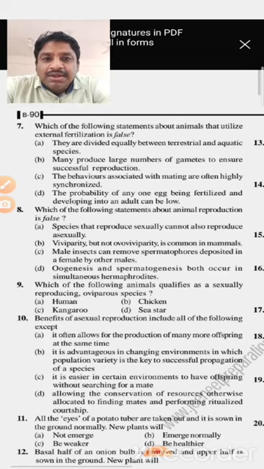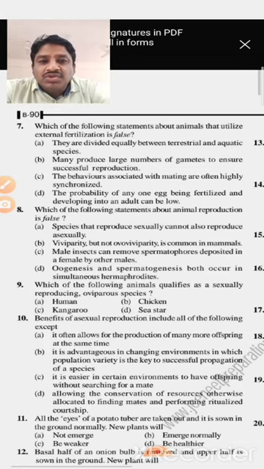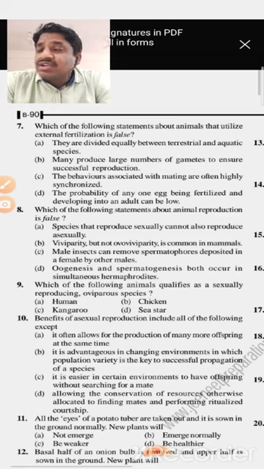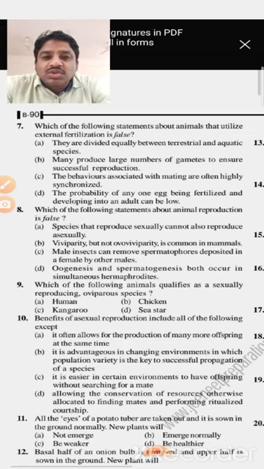Remaining ones: option B, many produce a large number of gametes to ensure successful reproduction. So actually external fertilization shows great synchrony between the sexes, producing a large number of gametes to enhance the rate of fertilization. As a result, more new organisms are produced. So this option is suitable, so it is true.